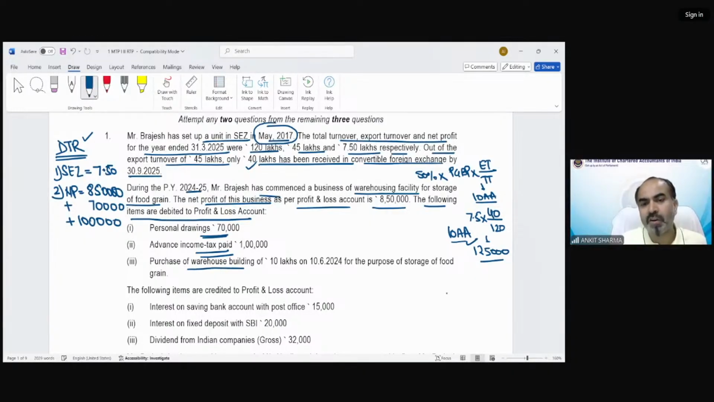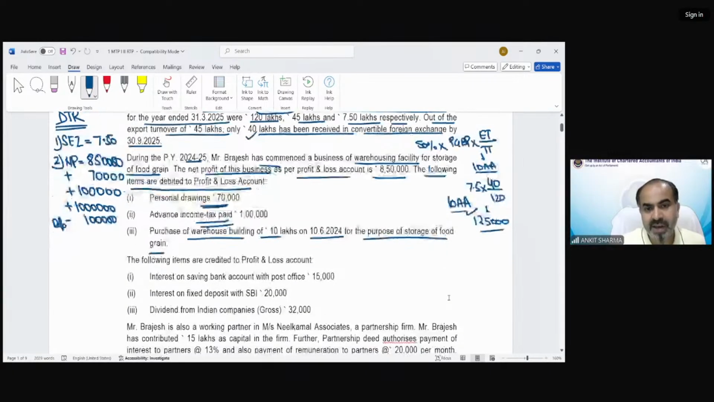Purchase of warehouse building of 10 lakh rupees on 10/6/2024 for the purpose of storage of food grain. So we have purchased a warehouse building of 10 lakh rupees and we have debited that item. But under default tax regime, we can claim the depreciation of it, but we cannot claim the full value of deduction. So this 10 lakh rupees is also going to be added back, and the relevant depreciation, that would be 10%, is going to be reduced against it. Clear?